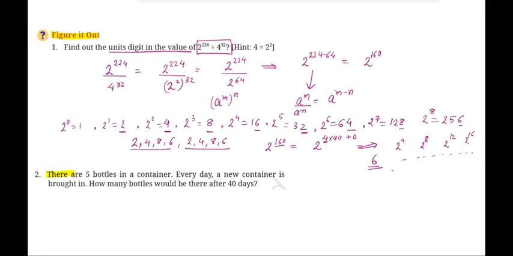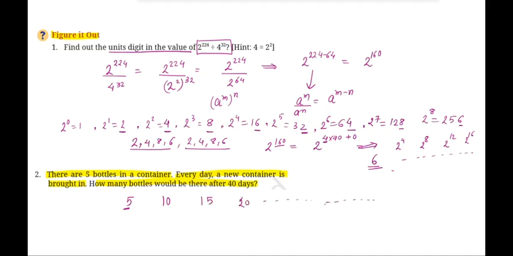Next question is, there are 5 bottles in a container. Every day a new container is brought in. How many bottles would be there after 40 days? So now first day में 5 bottles थी, next day हम एक और container लाए जिसमें 5 more bottles हैं. So now it will be 10 bottles on the next day. उसके next day 15 bottles, उसके next day 20 bottles.